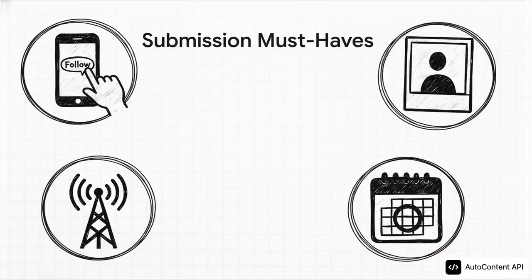So let's just do a super quick recap of the absolute must-haves. You gotta follow at ChatGPT India on Instagram. You have to use a photo of yourself or at least have permission if others are in it. Keep that story public. And remember, it's only 1 entry per match window, so you gotta make that one count.